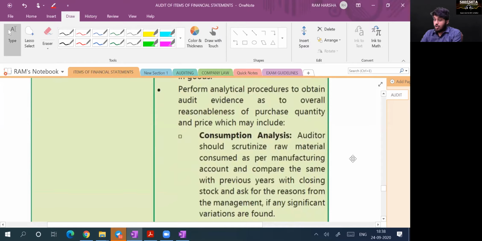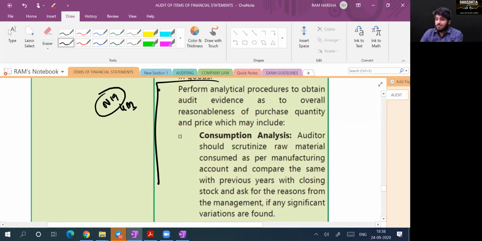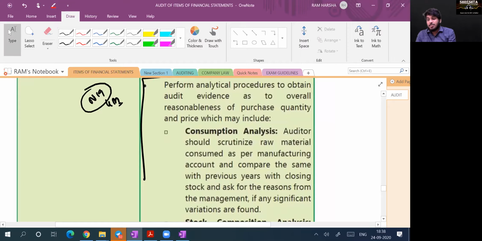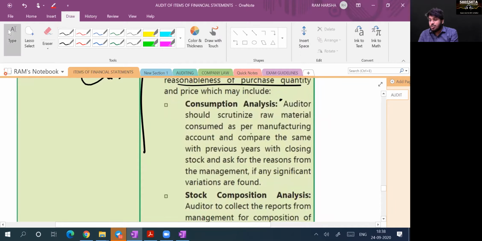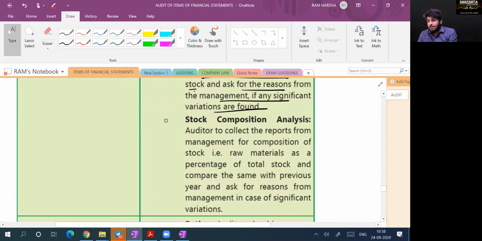Not only that, you should also perform analytical procedure. This was asked for 4 marks in November 2019. Write about analytical procedures for purchases. How will you verify reasonableness of purchase quantity? You will check consumption analysis. Auditor should scrutinize raw materials consumed and compare the same with the previous year closing stock and ask reason why there is a significant variation.